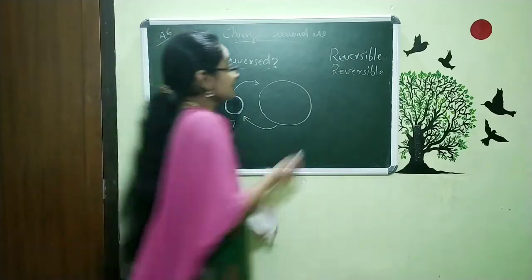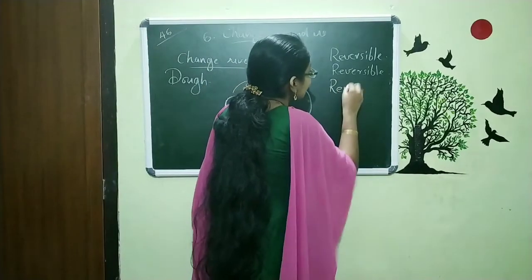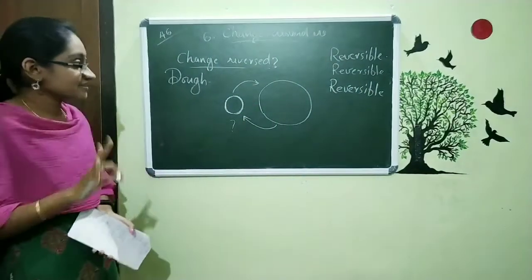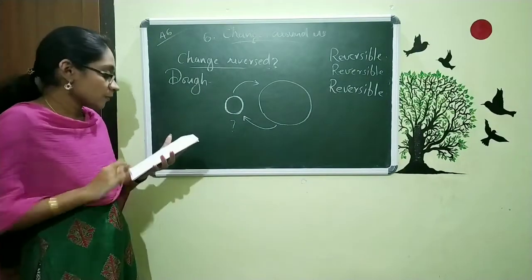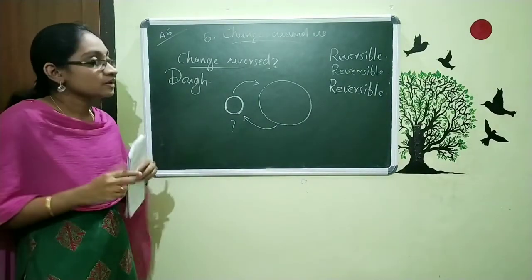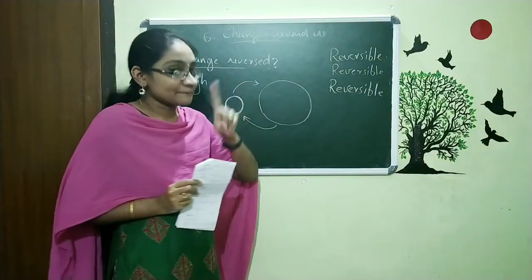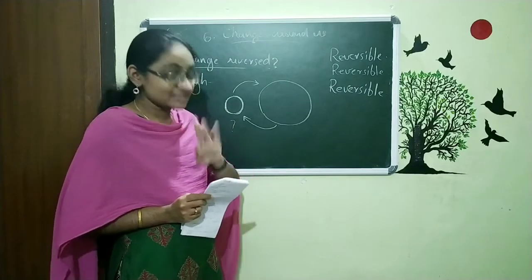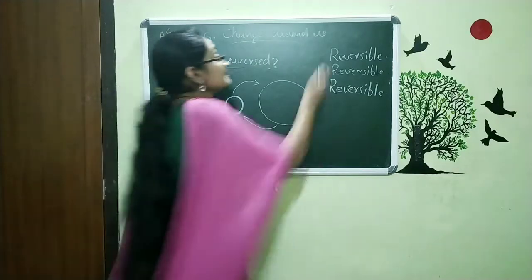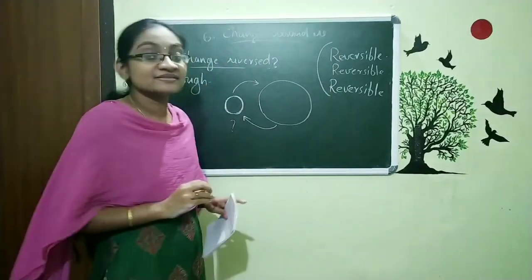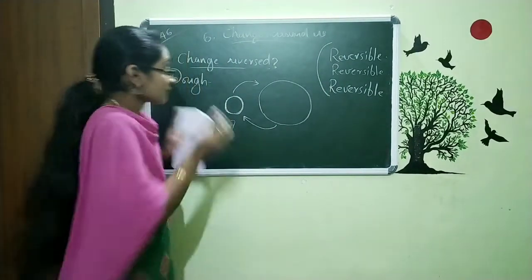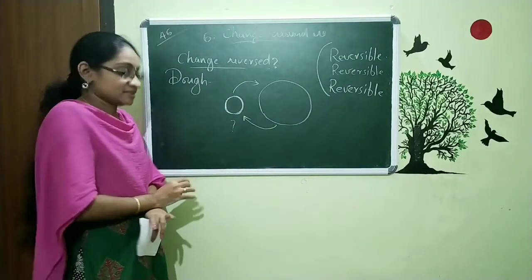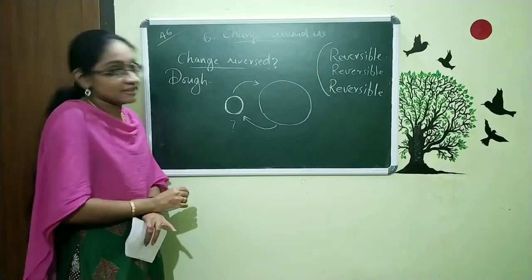So I can say this is also reversible. So these are the three activities. First, the activity we explained using the balloon. The second one we explained using the paper, and the third one is about the dough. These are the three activities explained in your textbook, and these three examples are reversible. That means we can convert the change to the initial state. So we can say it is reversible.